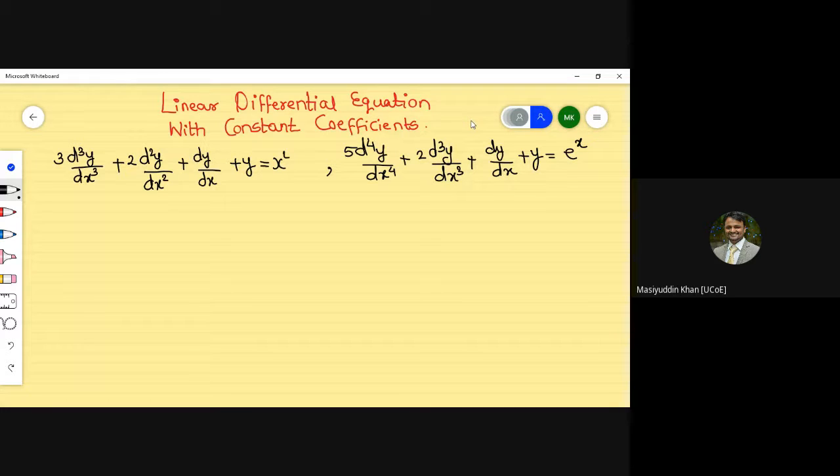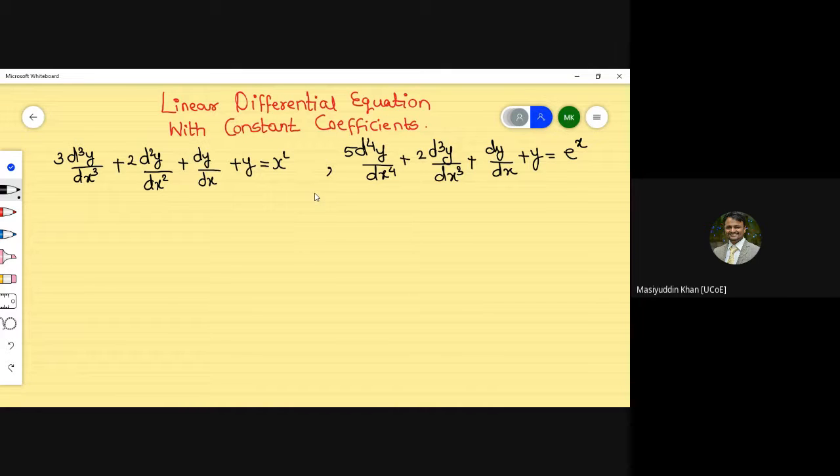According to this part, we conclude one thing: you can see that this 3, this 2, this 1 are the constants, the respective coefficients. Like 3, 2, 1, here 5, 4, 5, 2, 1, these are the constants of the respective coefficients. That is already introduced, a linear differential equation with constant coefficients.